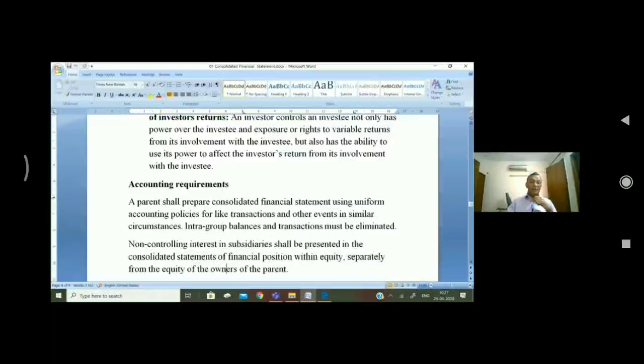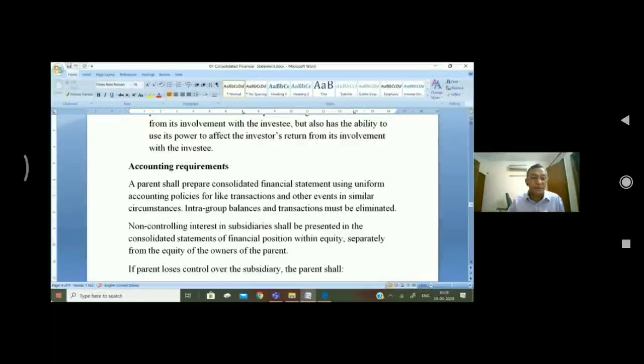Now the accounting requirement: parents shall prepare consolidated financial statements using uniform accounting principles for like transactions and other events in similar circumstances. It means there should be uniform accounting principles. Intra-group balances and transactions must be eliminated. These intra-group balances and transactions I will explain in practical questions. Non-controlling interest in the subsidiary shall be presented. That will be minority interest.